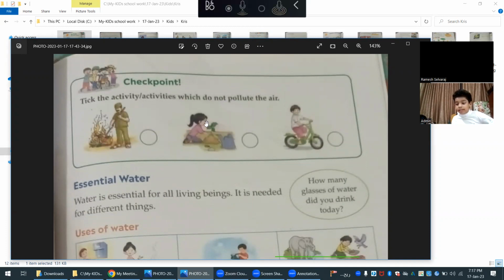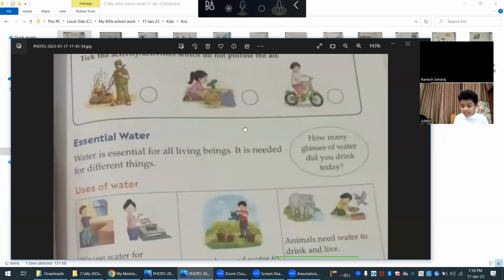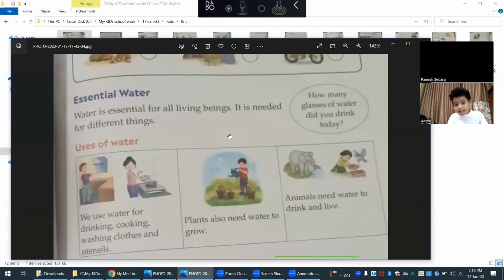We learned this. Is it going to pollute the air? No, this one is not going to pollute the air. How is it going to pollute? I'm asking you. It's no. Is this activity going to pollute the air? No. Why is that not going to pollute the air? It doesn't have carbon gases.